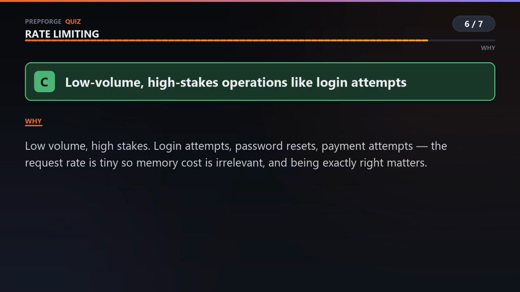Low volume, high stakes. Login attempts. Password resets. Payment retries. Nobody legitimately does those 1,000 times a second, so the memory cost you were worried about just evaporates, and in exchange you get an answer that's exactly right rather than approximately right. When approximately right means an extra password guess, that trade is worth making.